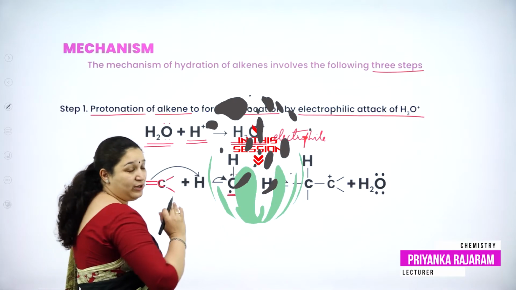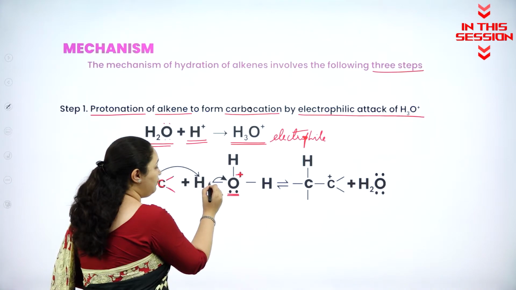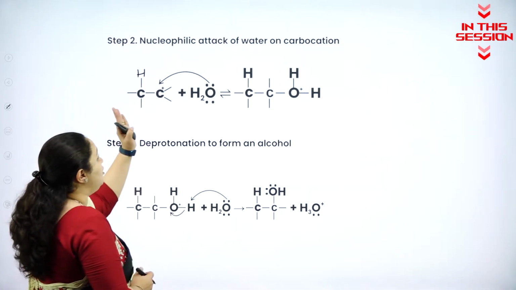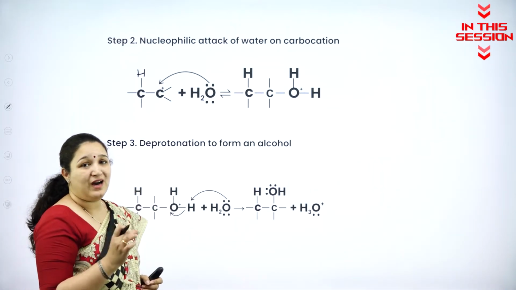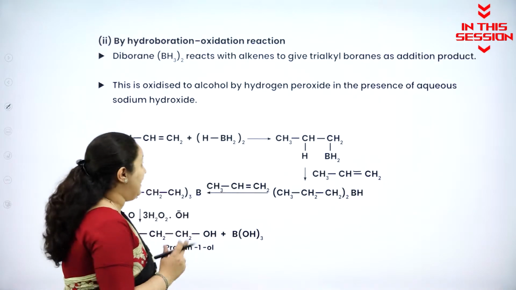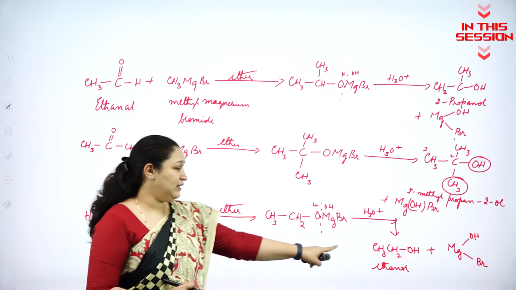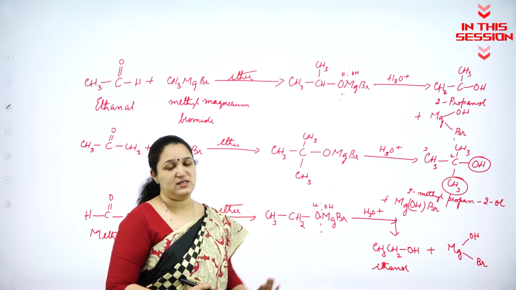Oxygen does not like to be in the positive charge, thus it will take up the electron. Second step is nucleophilic attack of water on carbocation. Second method of preparation of alcohol is by hydroboration oxidation reaction. If I take methanol, only then I can get a primary alcohol, that is ethanol.